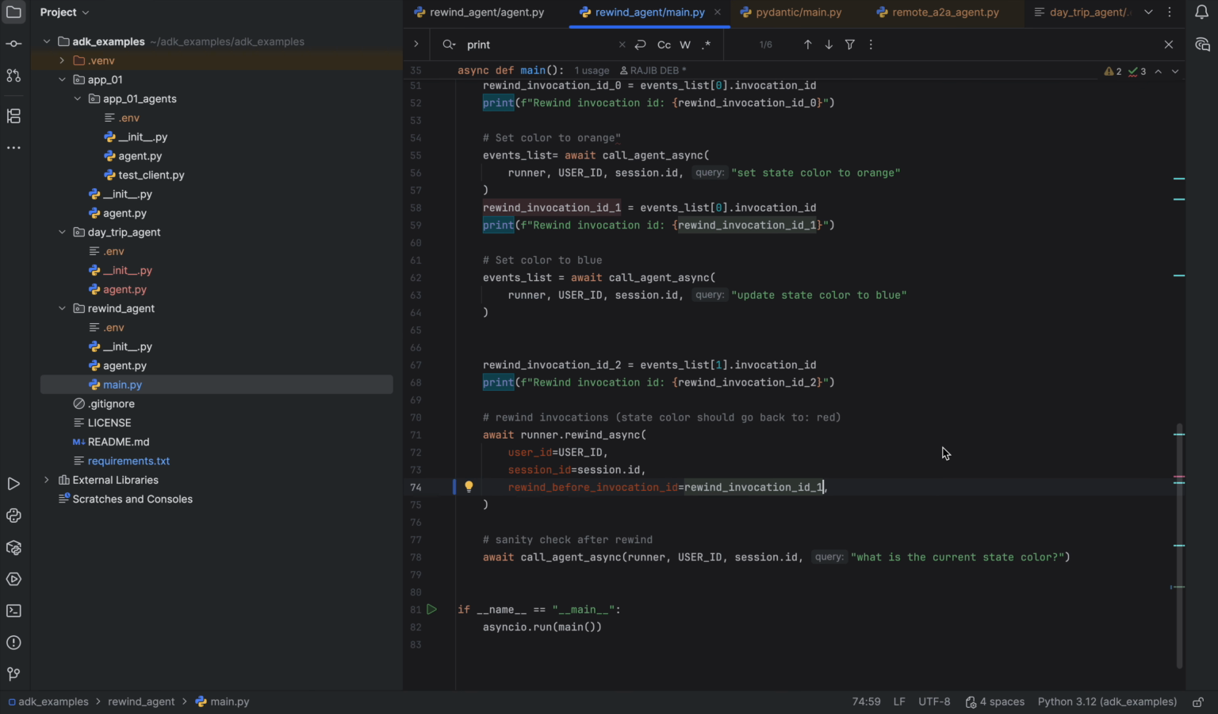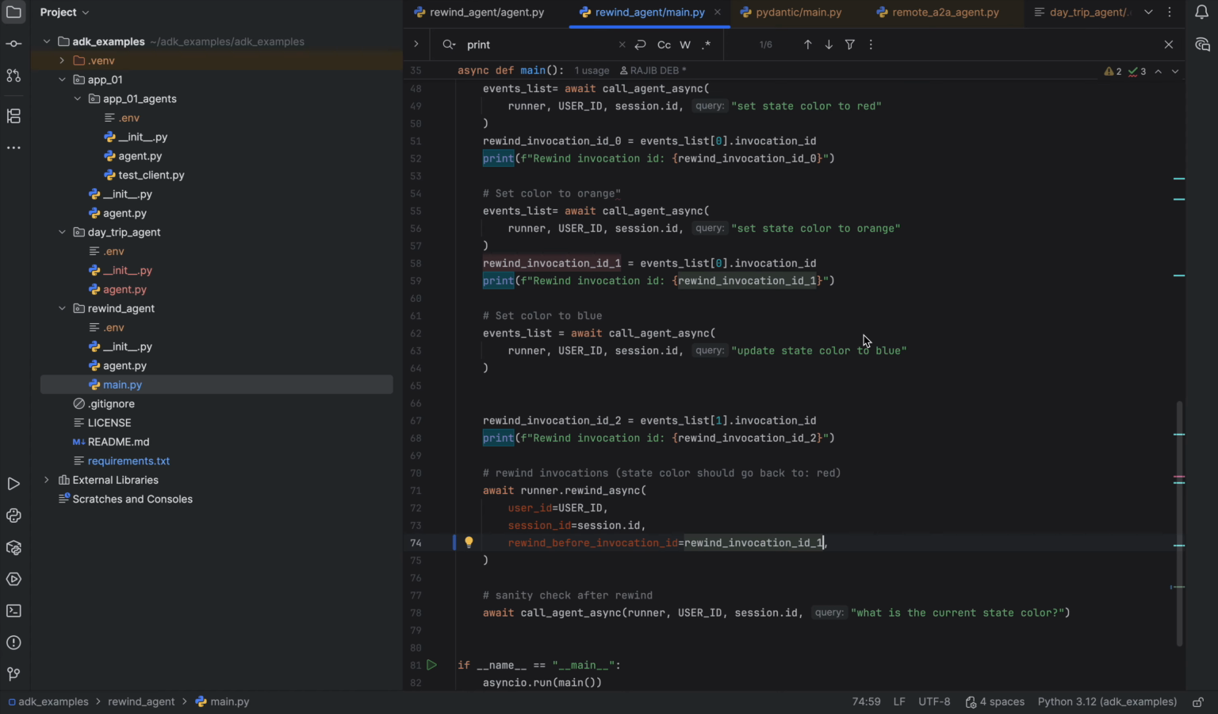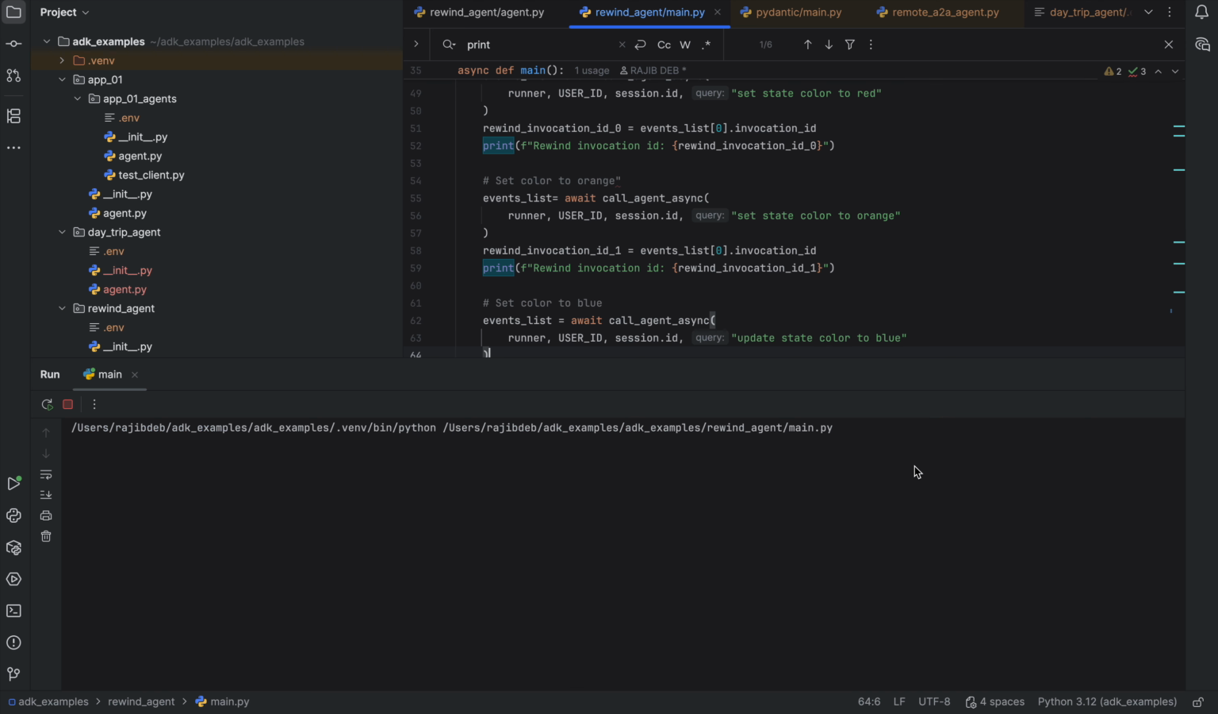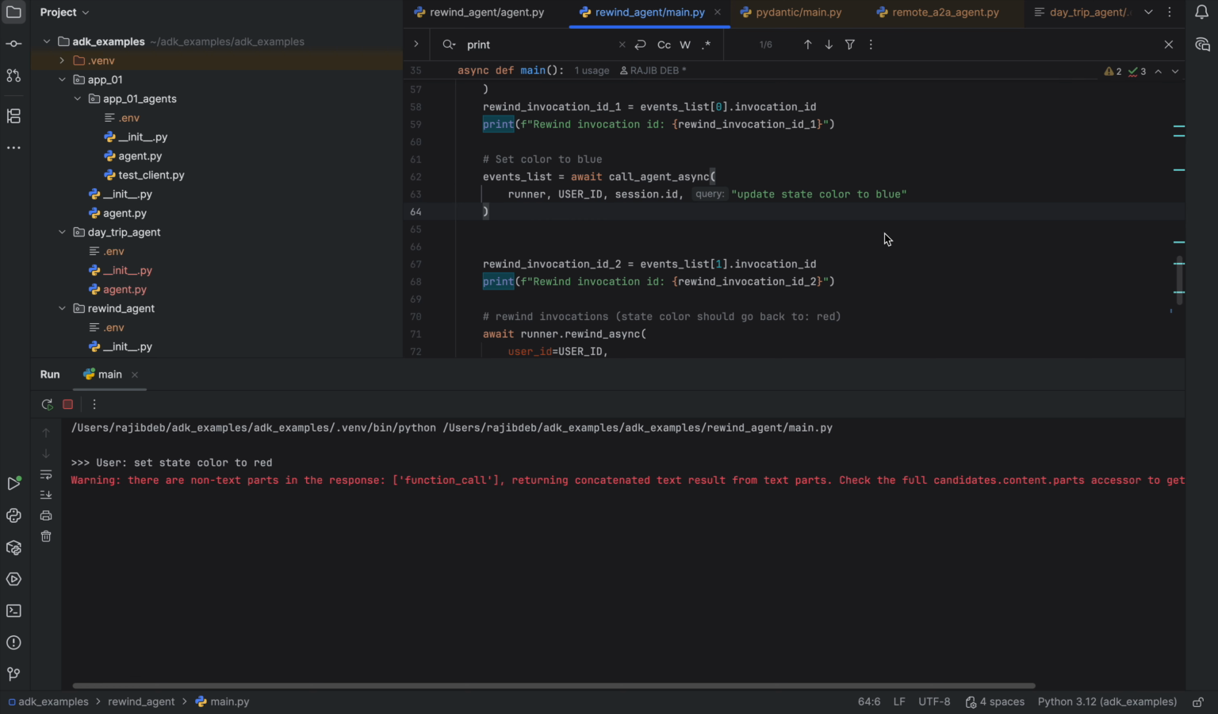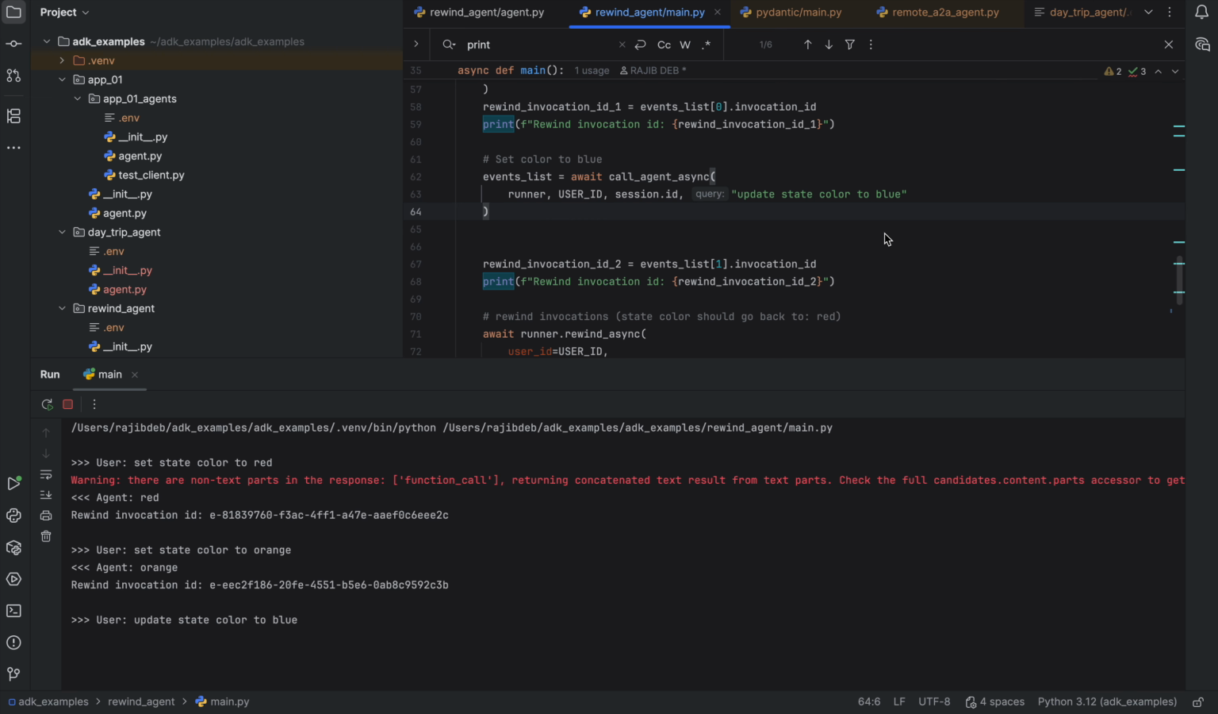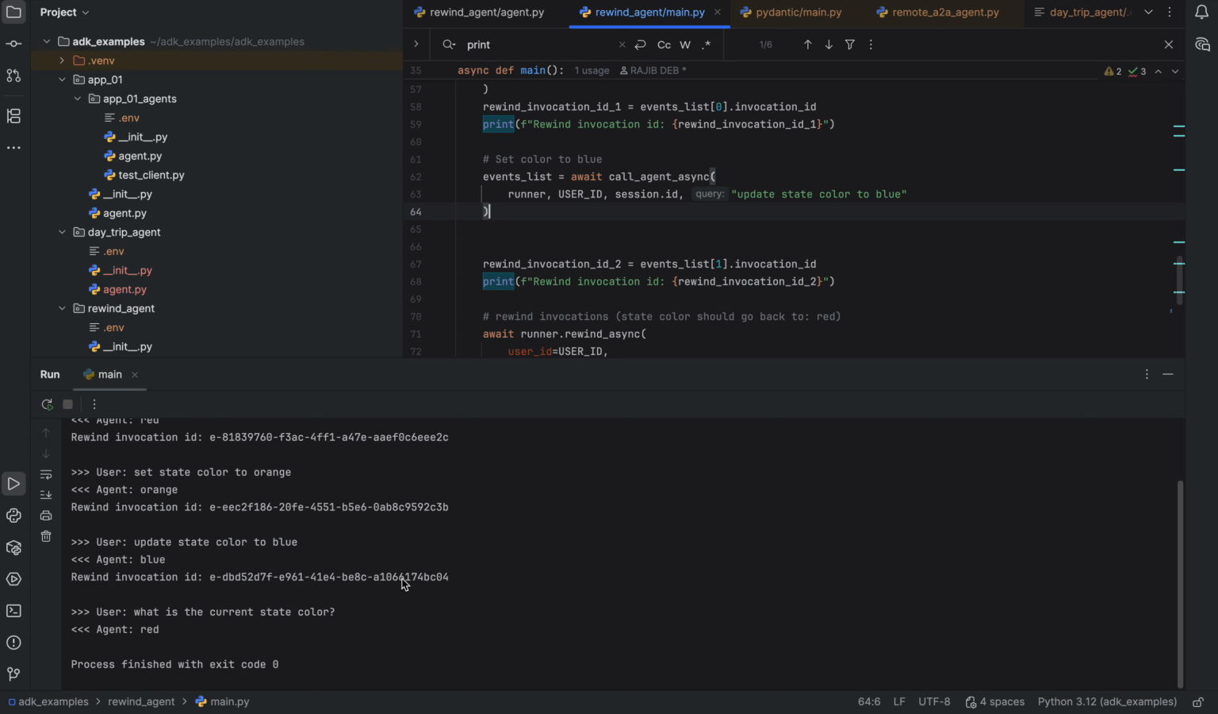So when I rewind to state number 2, my index starts from 0, so this is state number 2, and then after rewinding, if I call the agent and ask what is the current state color, it should use that get state tool and should give me the color red. Let's see if it does that. So it is setting the color to red, then orange, blue, and then it rewound, and then it gave me red.